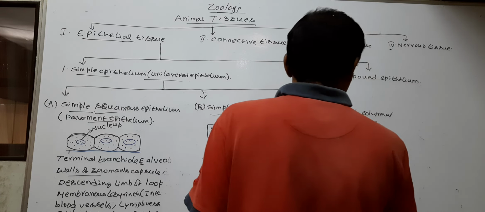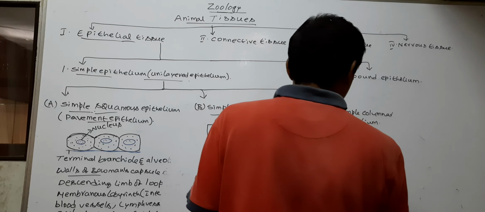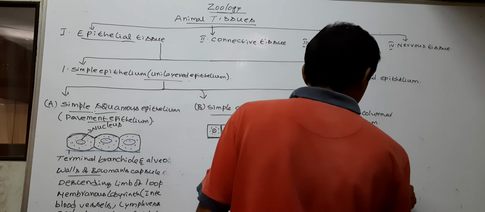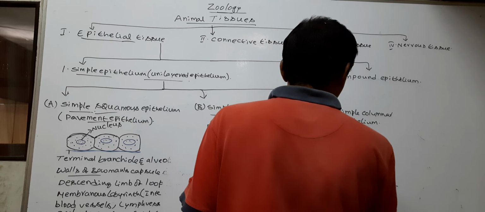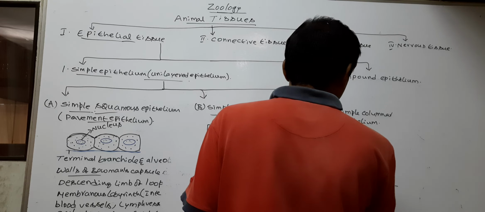The cells in the simple columnar epithelium are tall, pillar or slender-like.